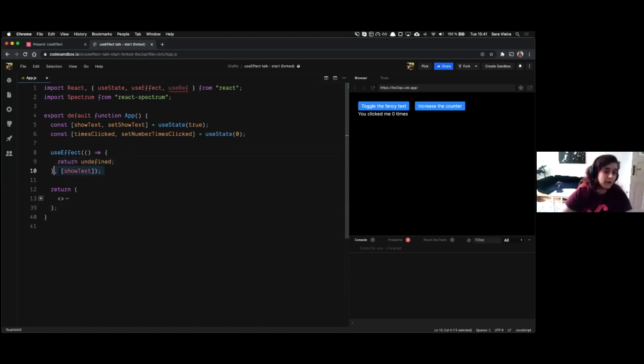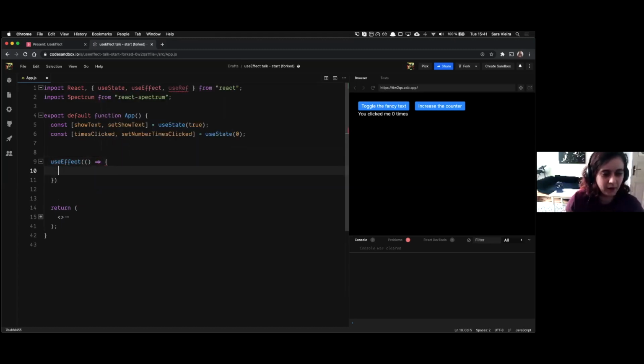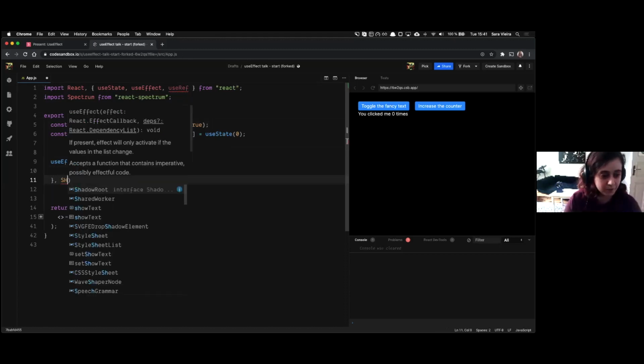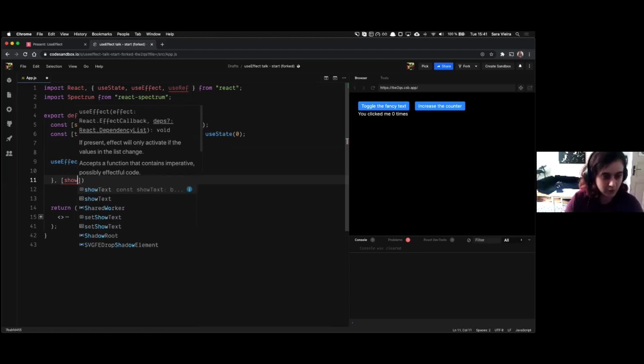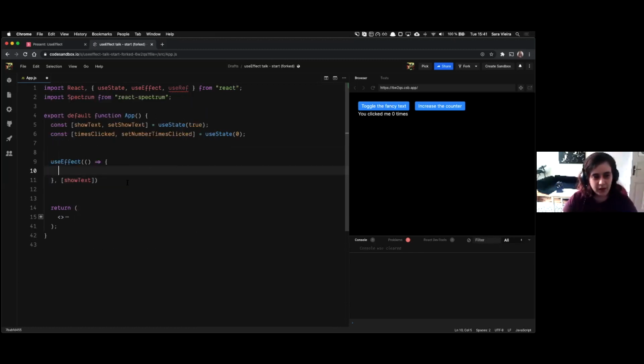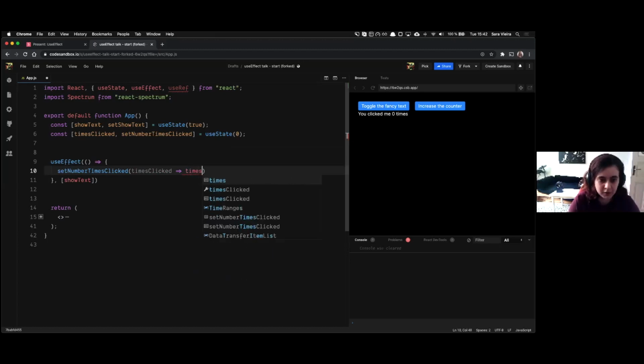That's all I'm saying. Okay, so now let's do something weird. Let's take this to the extreme. I'm going to create a useEffect, and I want to say when show text changes, sorry about that, show text changes, I want to add to this. Okay, cool. So set number of times clicked equals, I'm going to get the times clicked already in the state, and say times clicked plus 1. TypeScript is the best. Wait, you're not being useful, TypeScript.